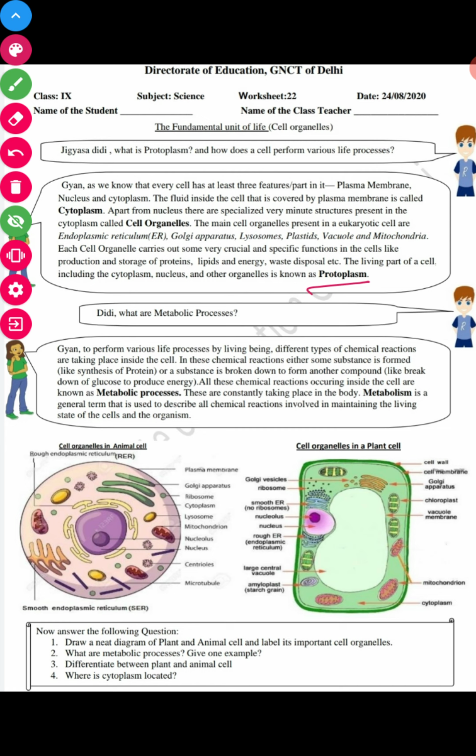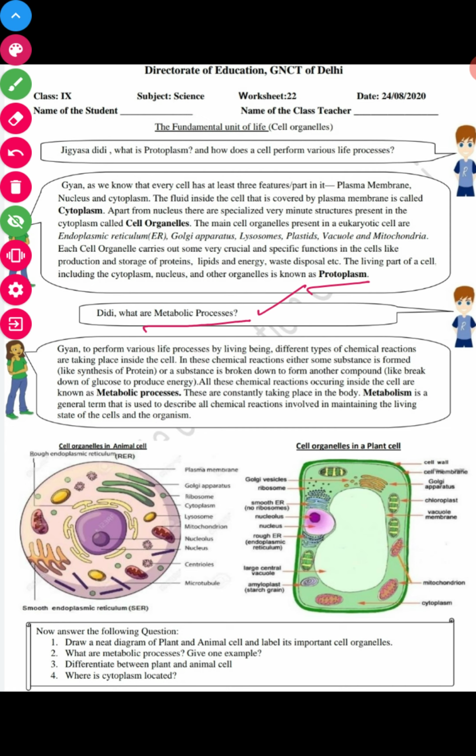Now Gyan asks, what are metabolic processes? Then Jigyasa Didi replied, metabolic processes are the life processes of living beings. Different types of chemical reactions take place inside the cell to perform the various life processes.